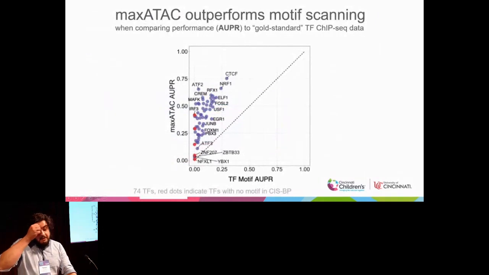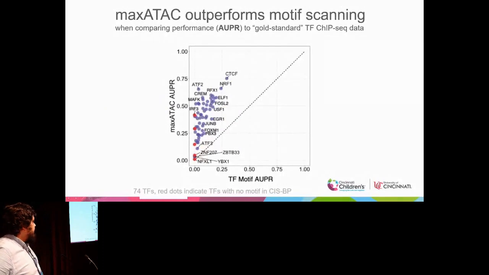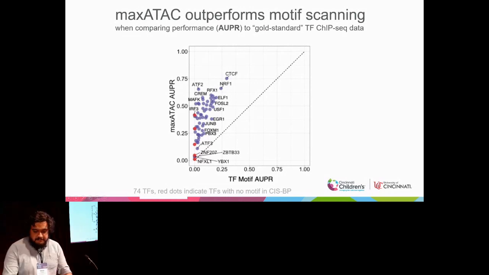And when we actually compare our performance to motif scanning, across the board, we do much better, a little bit closer on the lower end of the AUPR spectrum, but much better overall. I just wanted to highlight the TFs in red are TFs for which there are no characterized known motifs in any database. Our models learn the features from the ATAC-seq signal and the DNA sequence to predict those TFs. So I thought that was really awesome.